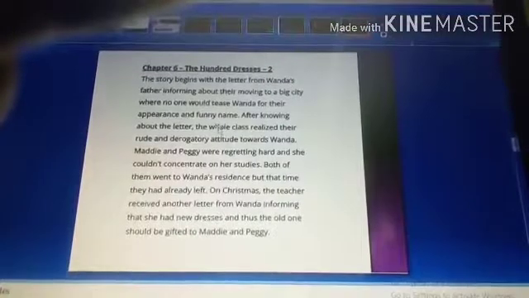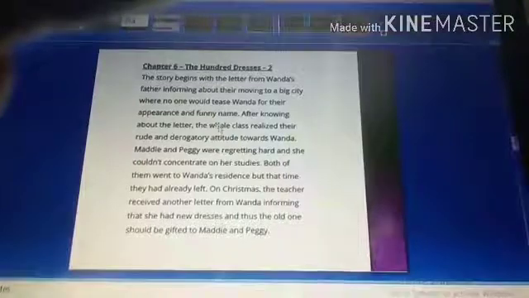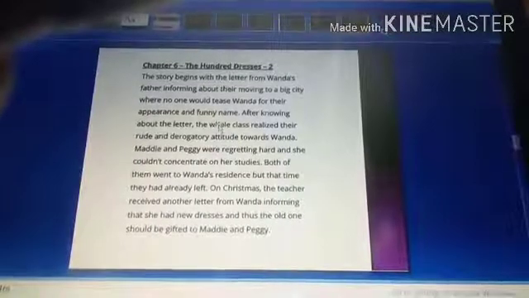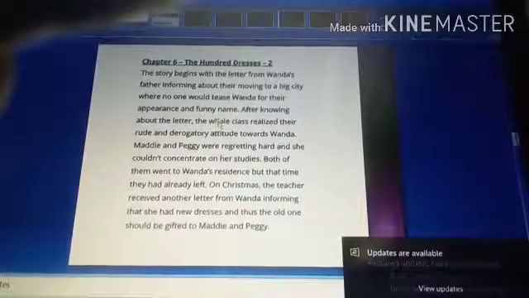Now the chapter 2 or the part 2, that is chapter 6, The Hundred Dresses. What happened, how the father moved from one place to the other, and what happened at the end to the friends like Maddie and Peggy. So you need to know all about this scenario, right?